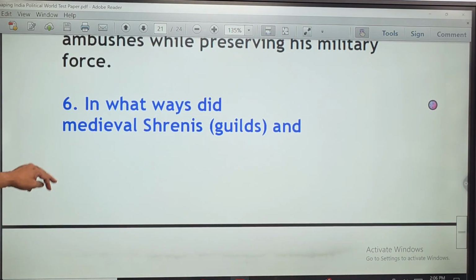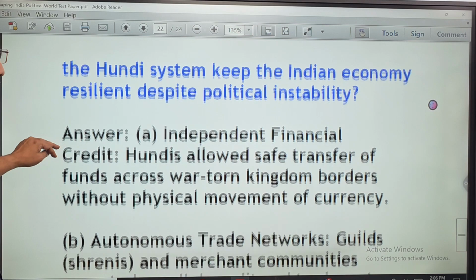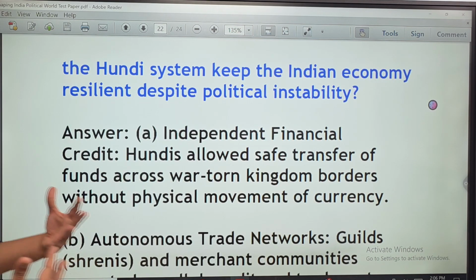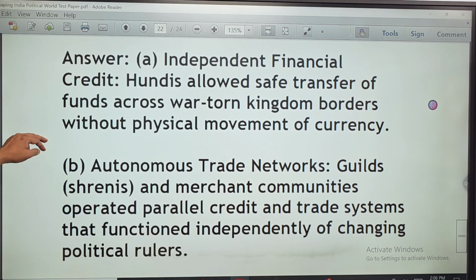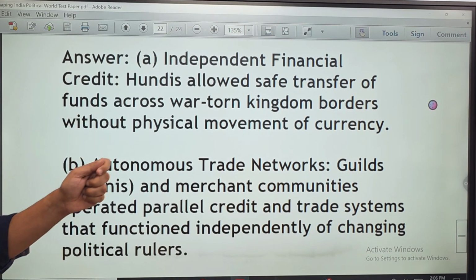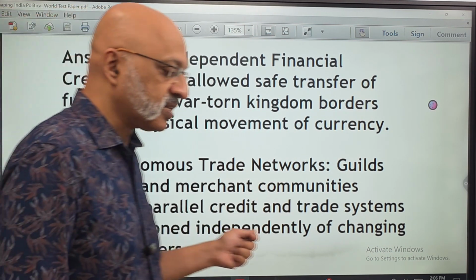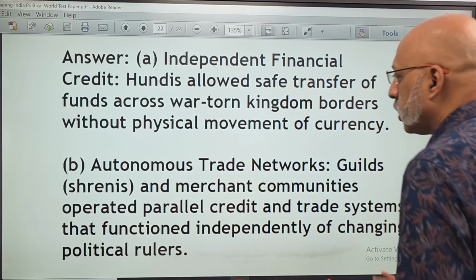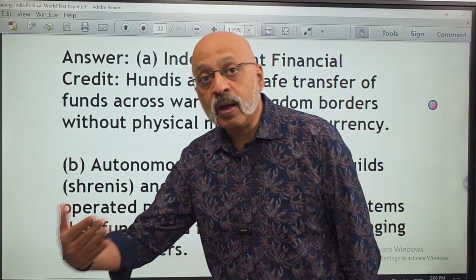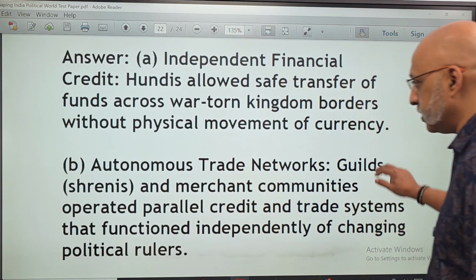In what way did medieval Shrenis, guilds, and the Hundi system keep the Indian economy resilient? Resilient means surviving despite political instability. These are the 2 points that you need to make. That Hundis allowed safe transfer of funds, what I already told you when we were discussing the MCQs. And the second point is that guilds, which are Shrenis and merchant communities, operated parallel credit and trade systems that function independently of changing political rulers. So it did not matter who was ruling, they were able to transact their business.